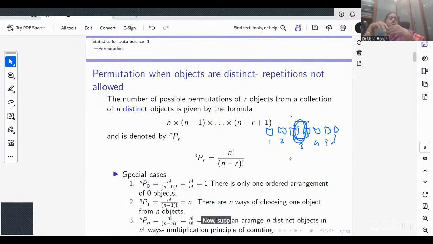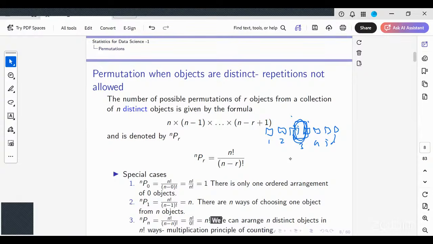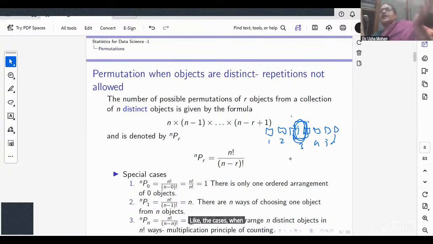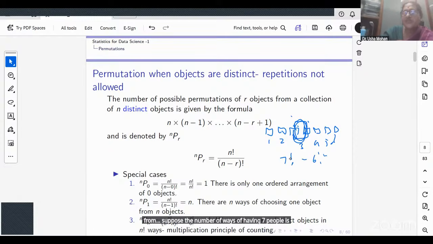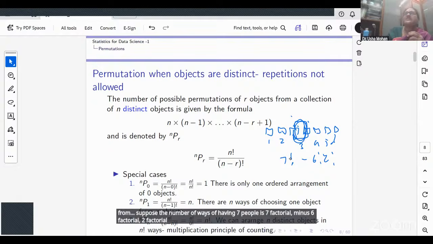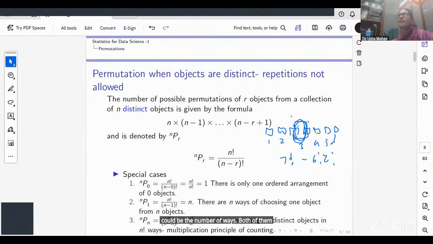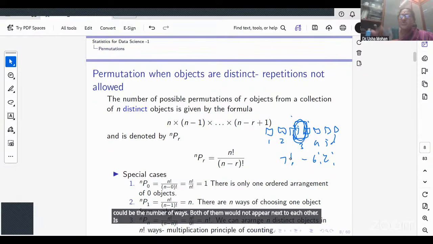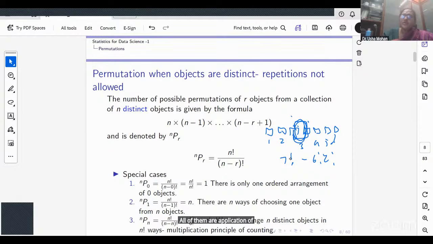Now suppose I say that these 2 people refuse to be together. They refuse to sit next to each other. How would you solve the problem? We can subtract from the basic case. Find out how many ways I can do it, and how many ways these 2 are together. The number of ways of having 7 people is 7 factorial, minus 6 factorial times 2 factorial would be the number of ways that both of them would not appear next to each other. Is that clear? I'm sure you have done problems of these kind. All of them are application of the original problem.